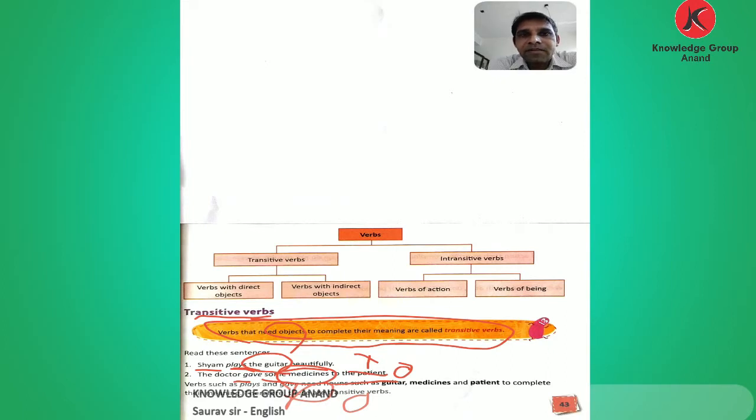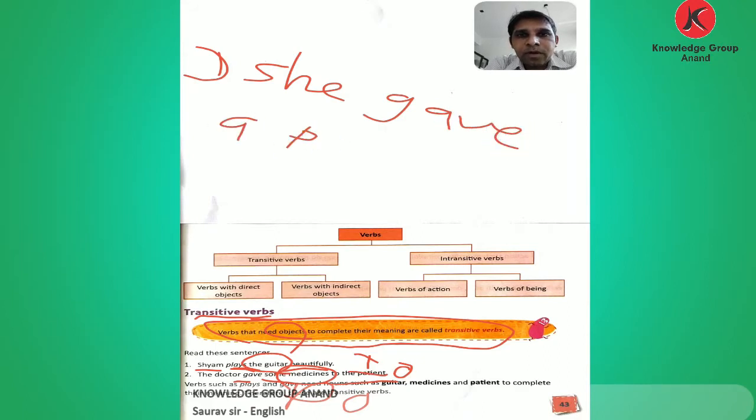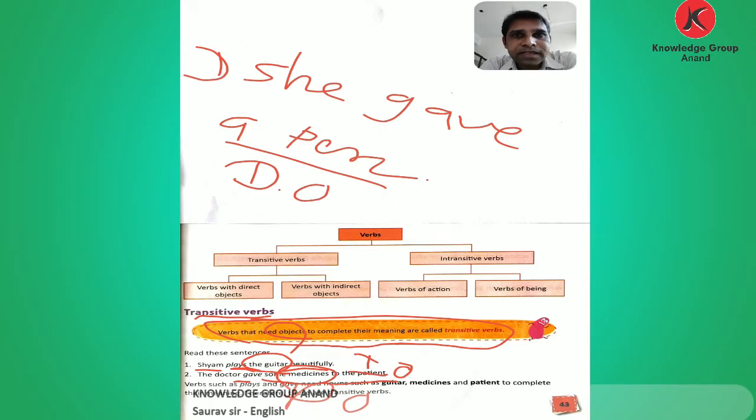Direct object, one more example. She gave a pen. A pen is the direct object, a thing. If here I add "to me", then I am the receiver.